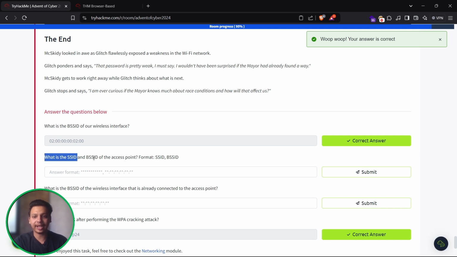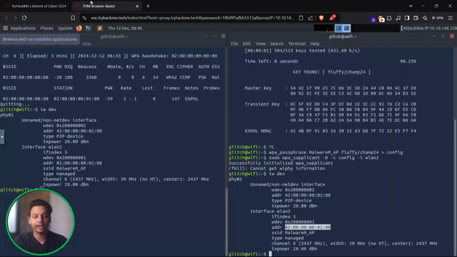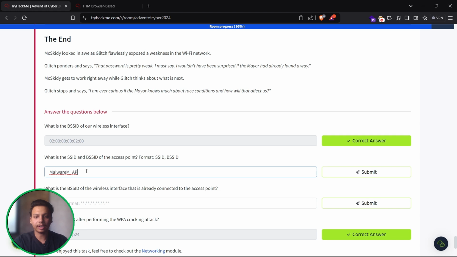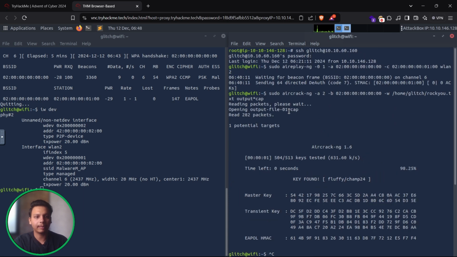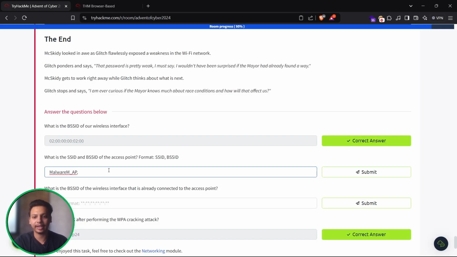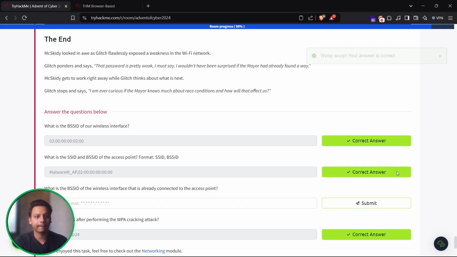What is the SSID and the BSSID of the access point? First of all, our SSID is malware MAP, which we have got, and then hit comma over here, and then we have to use the command which we have used over here, the BSSID. Right? So, yeah, hit enter.